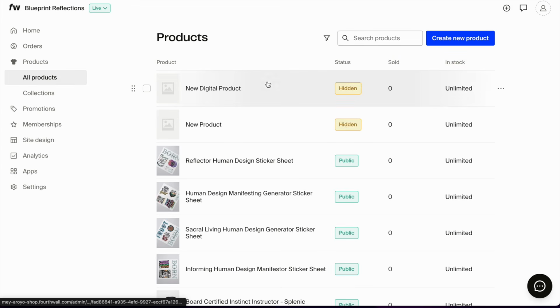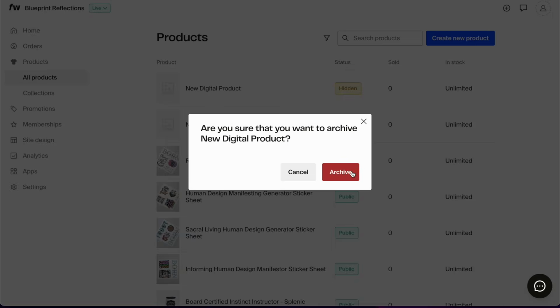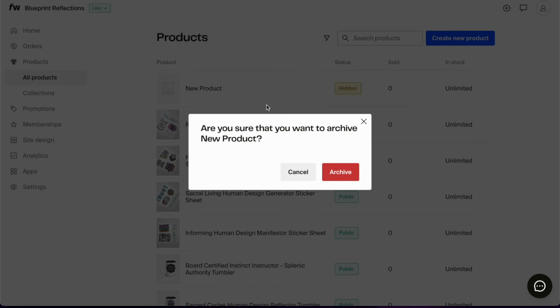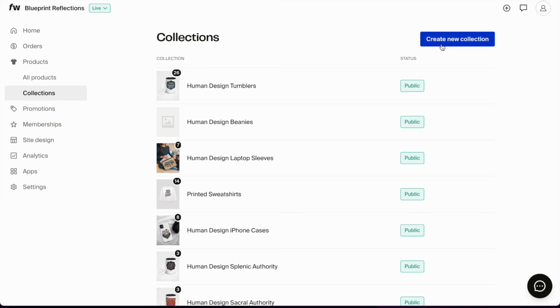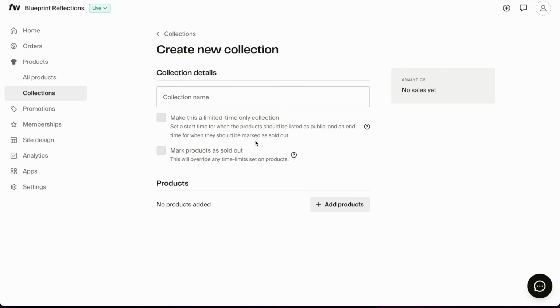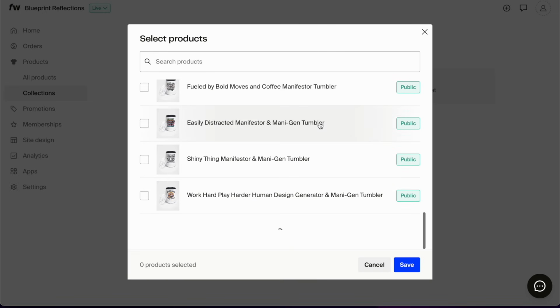Moving back to our all product, and I'm going to remove these because it's bothering me that it's there. Definitely not a part of the tutorial. Okay, and we have collections. I can create a new collection, name it whatever I want, and add products to that collection.